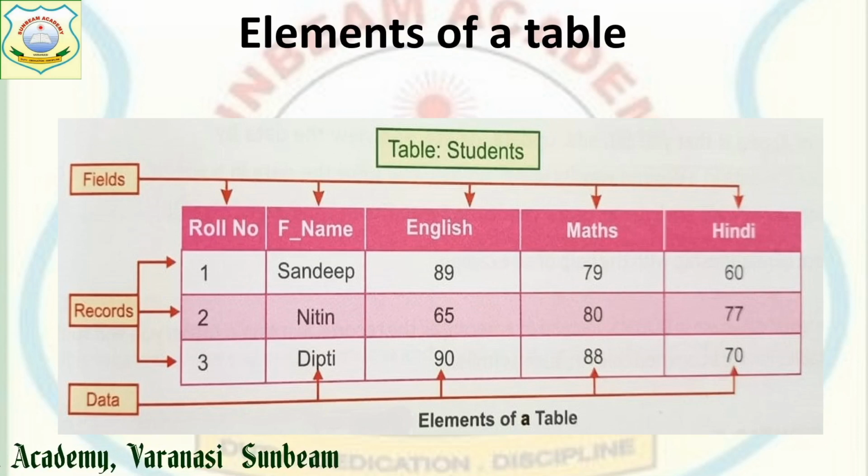Data are the individual items we put under any field. And combining the complete fields to get a single complete piece of information is known as a record.